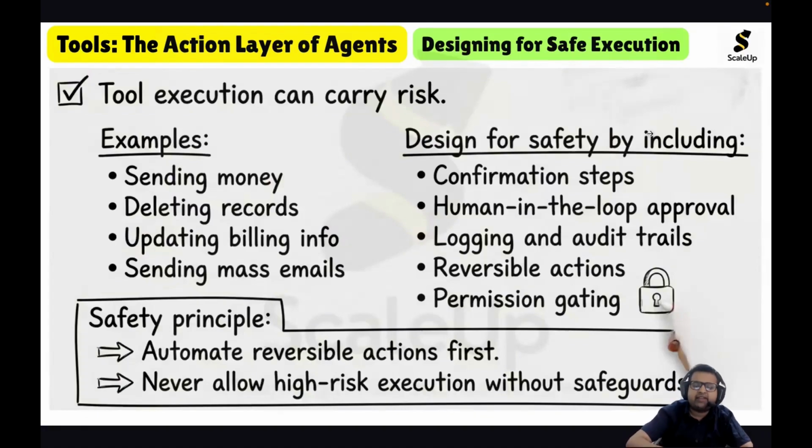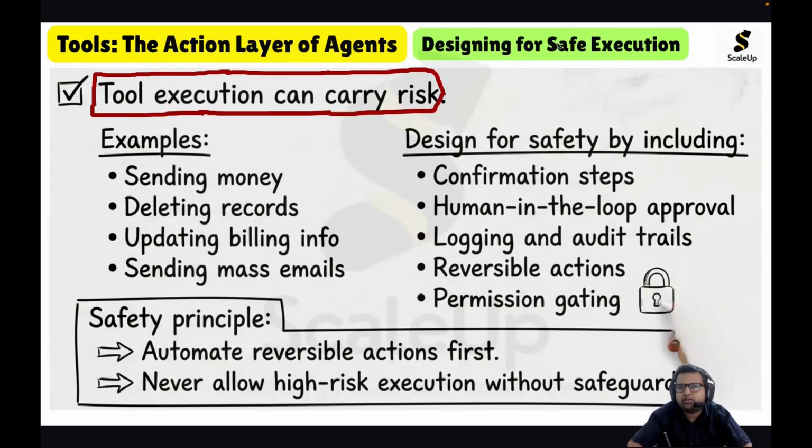So if we talk about designing for safe execution, the idea is that the execution of the tool has to be safe, because tool execution can carry risk.